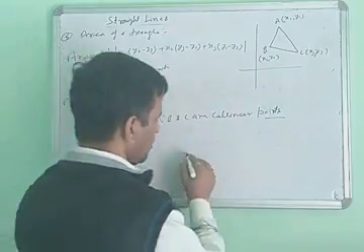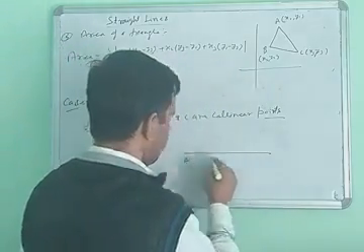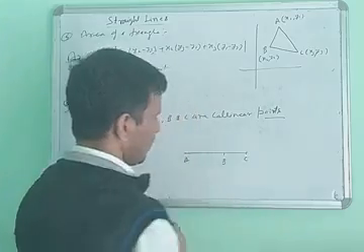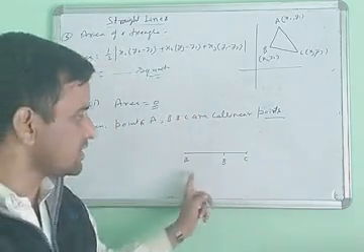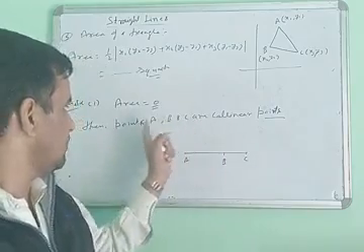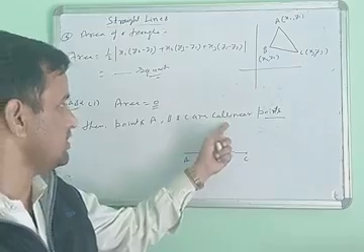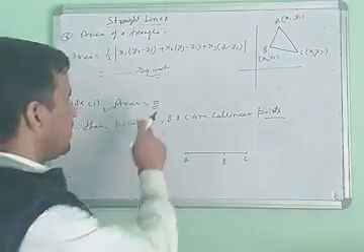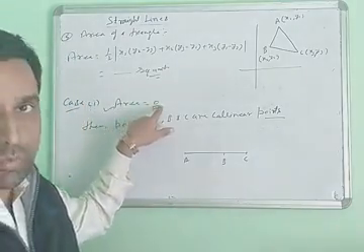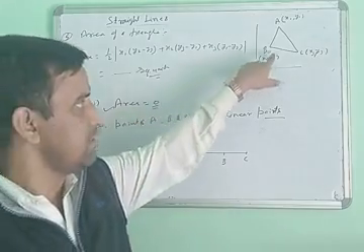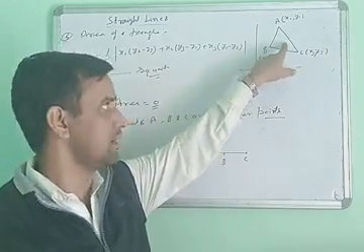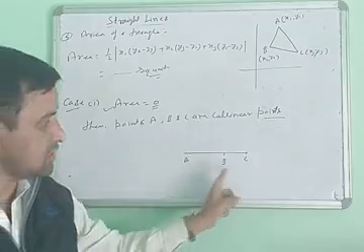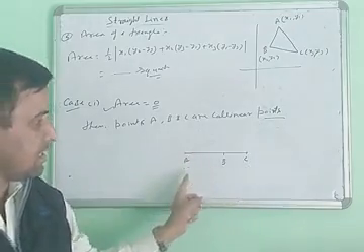What is a collinear point? Suppose point A here, point B here and point C here. This is called collinear points. Those points that lie on one straight line are called collinear points. So points A, B, C are collinear points. When the area of the triangle comes out 0, you can say the points ABC are not in triangle formation; they are in collinear formation, meaning the area will be 0.